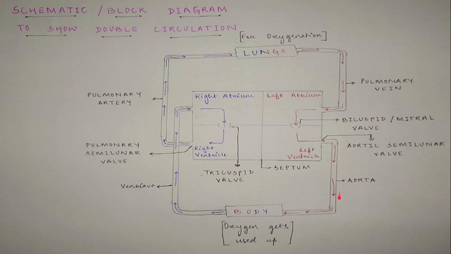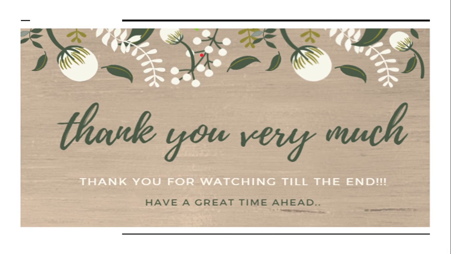Now from the aorta, it travels into the body parts. Oxygen gets used up and it goes back again in the same cycle. As you have noticed, the deoxygenated blood comes from the body for the first time. Then for the second time it gets oxygenated and comes into the left side. It's the second time. That's why it is called double circulation. So this is all, and I have explained the entire thing very briefly.